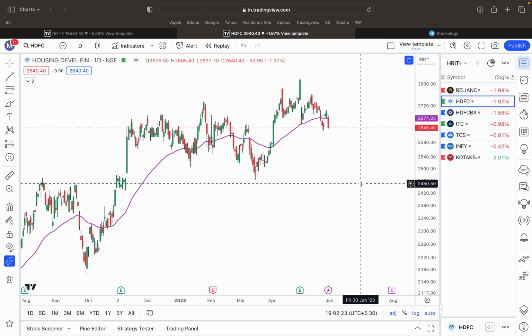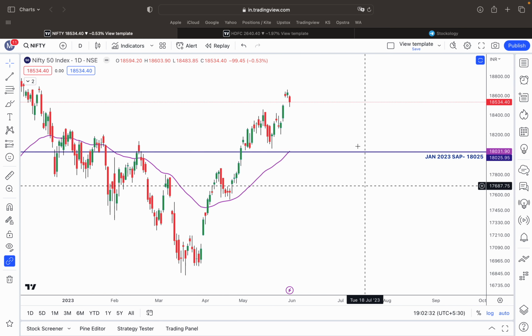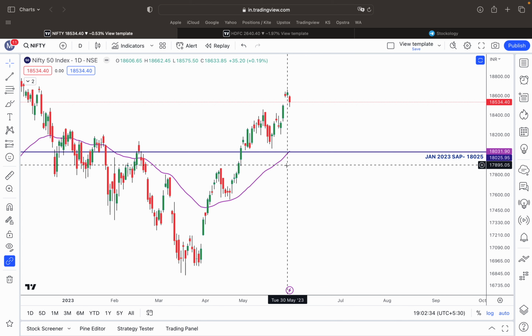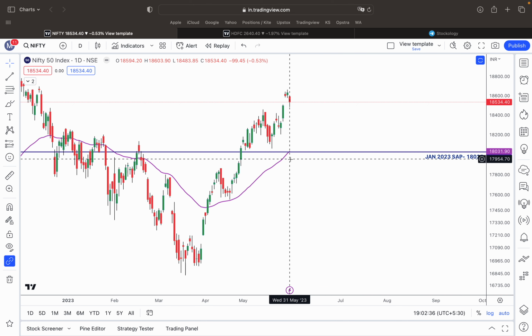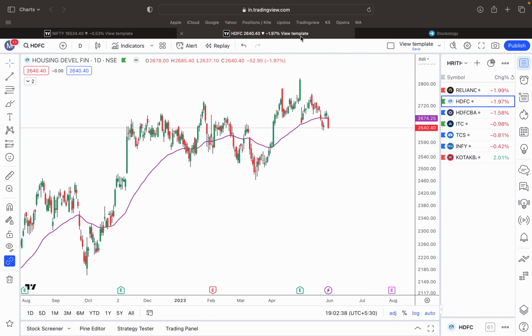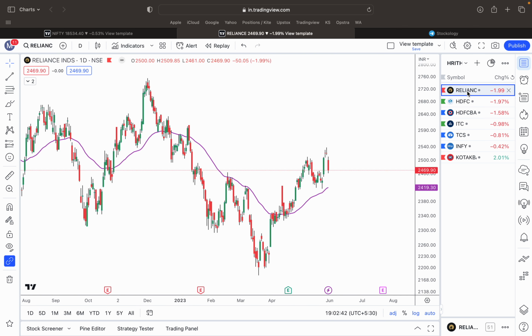Likewise, another criterion to compare this HRITHIK with the Nifty is the 50 EMA. Currently, Nifty was a little weak today, but Nifty is way above the daily 50 EMA. Let us see which of the HRITHIK stocks are above the 50 EMA and which are below. Reliance is one stock which is above the 50 EMA.